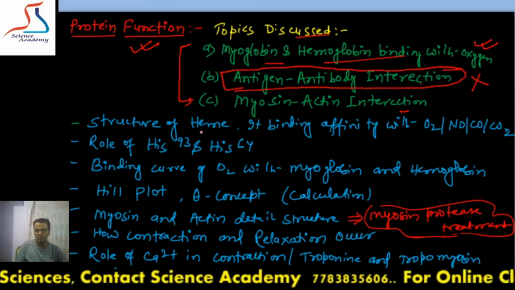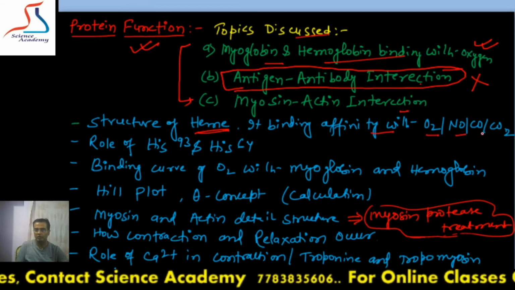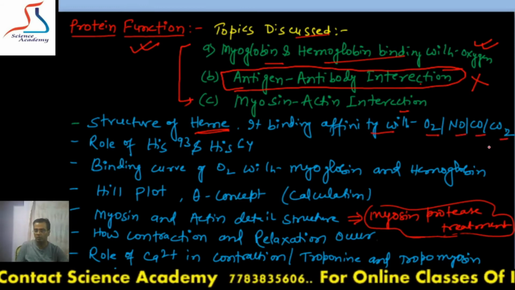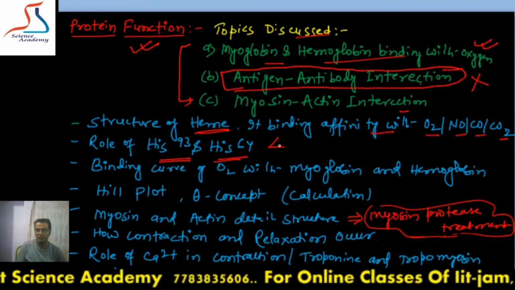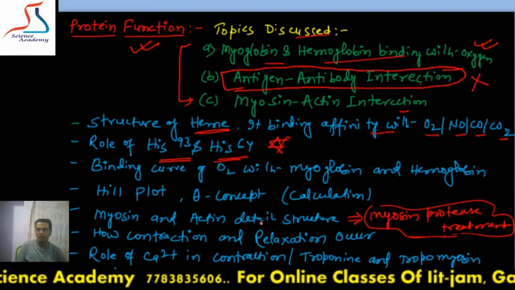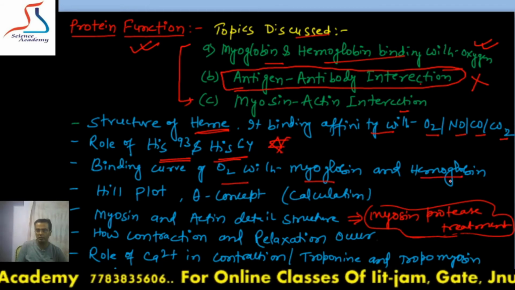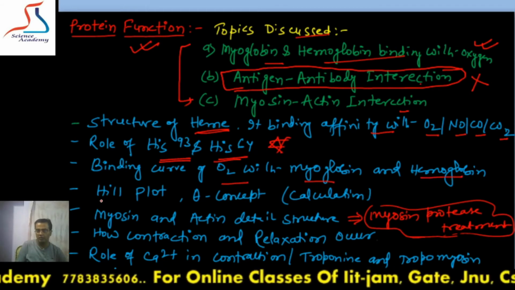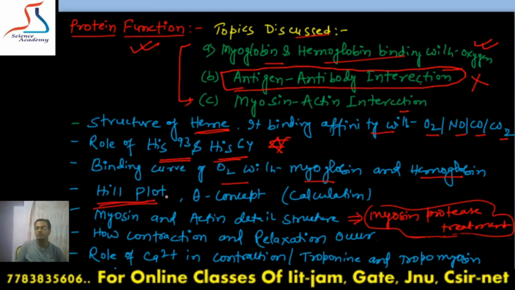In this you have to study the structure of heme, its binding affinity with oxygen, nitric oxide, carbon dioxide and carbon monoxide, and the role of histidine 93 and histidine 64. This is very important. Then the binding curve of oxygen with myoglobin and hemoglobin, and in hemoglobin you have to study the Hill plot and Hill coefficient.